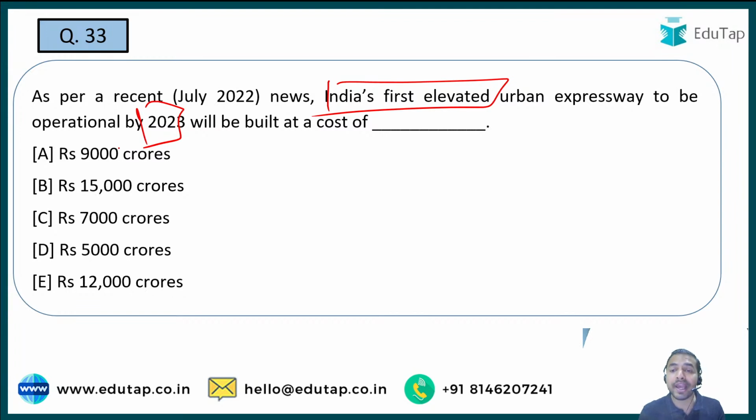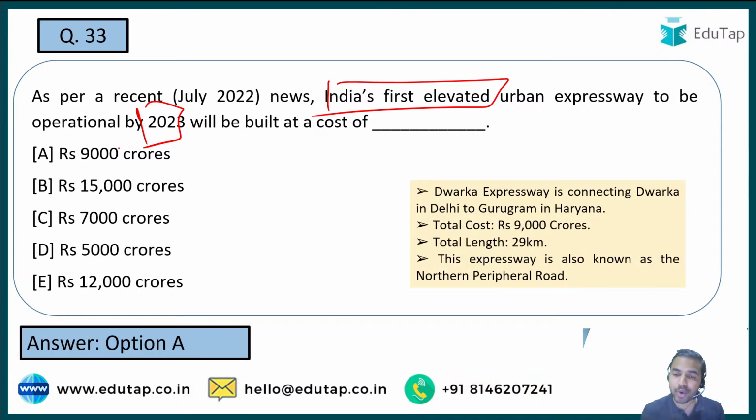तो इंडिया का पहला elevated urban expressway ये कौन सी ईयर तक होगा ऑपरेशनल? That is also mentioned, that is 2023. But उसकी कॉस्ट क्या रहेगी? That is also you are required to tell me. So here I am getting the right answer, that is 9,000 crores, absolutely right. So basically it is the Dwarka Expressway which is connecting the Dwarka and Delhi to Gurugram in Haryana, which will be the India's first elevated urban expressway.